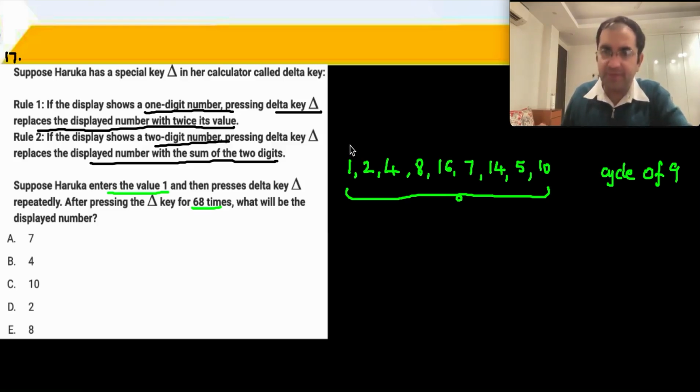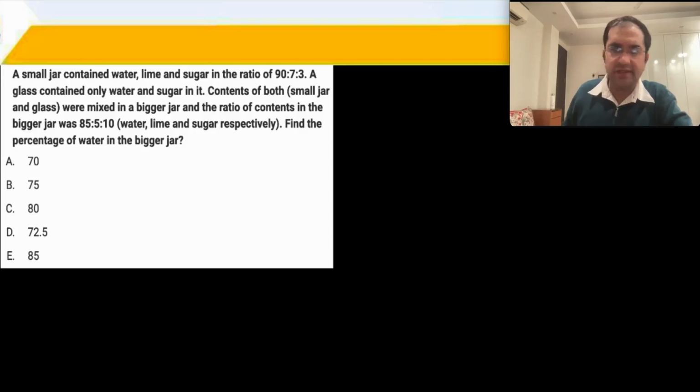For example, the cycle of 9: press delta the first time, you get 2; the second time, 4; third, fourth, fifth, sixth, seventh, eighth time, and then the 9th time you are back on 1. Meaning after pressing the 63rd time you are back on 1. After pressing the 64th, 65th, 66th, 67th, 68th time, you reach 7, and so 7 is the right answer for question number 17. This is again something very straightforward, and people end up spending so much time on this without realizing that what you need to find is staring at you in the face.